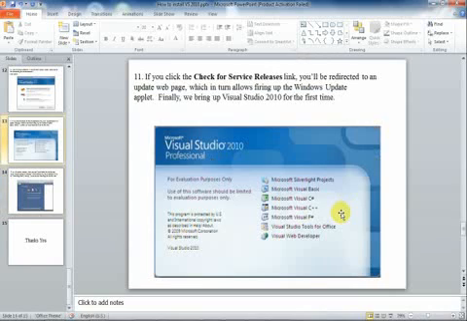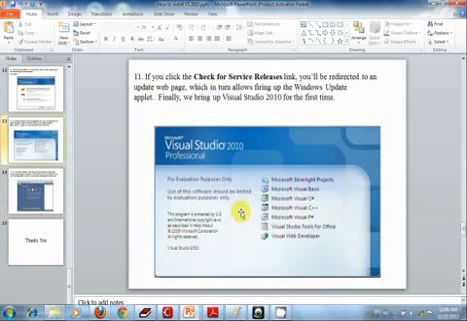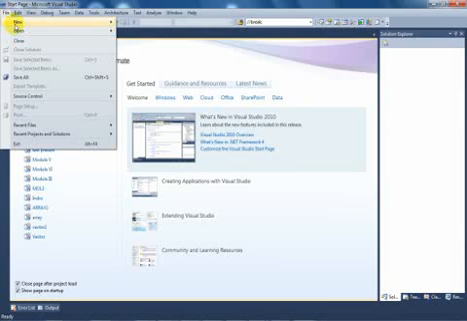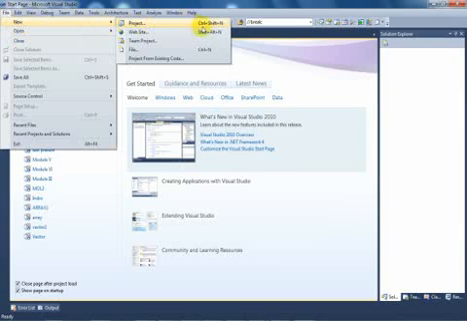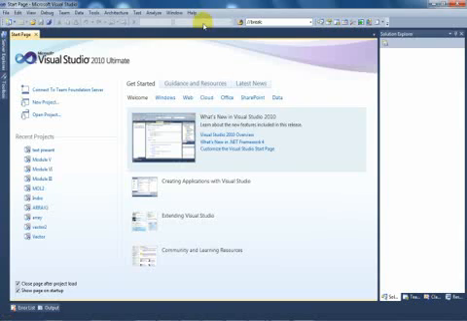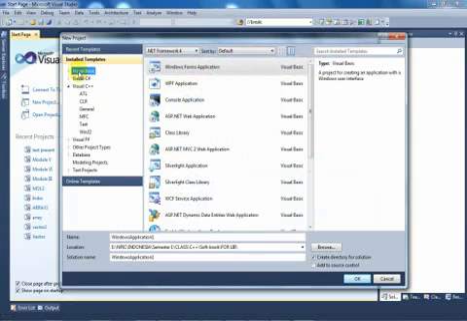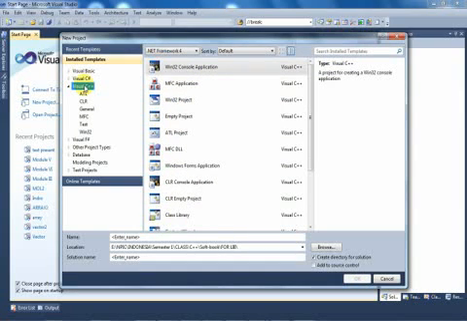And next I will show you Visual Studio 2010. To make a new project in this application, we can click New Project, or we just click on File, New Project, or we can use the shortcut key Ctrl+Shift+N. This time I show you how to make a new project in Visual C++.